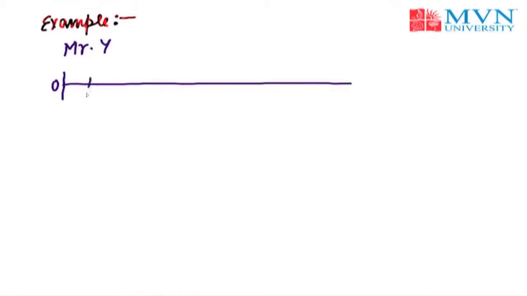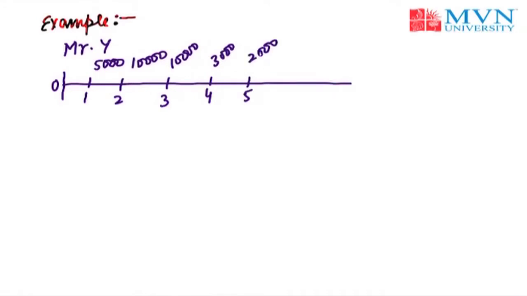Now moving towards the next example. Now let's discuss the series of payments, like we have discussed in future value of money. Suppose Mr. Y is going to get a series of payments, that is, he is going to receive rupees 5,000 after 1 year, 10,000 after the second year, 10,000 after the third year, 3,000 after the fourth year, and 2,000 after the fifth year. Now Mr. X wished to calculate the present value of all the inflows of money which he is going to get in the next 5 years.